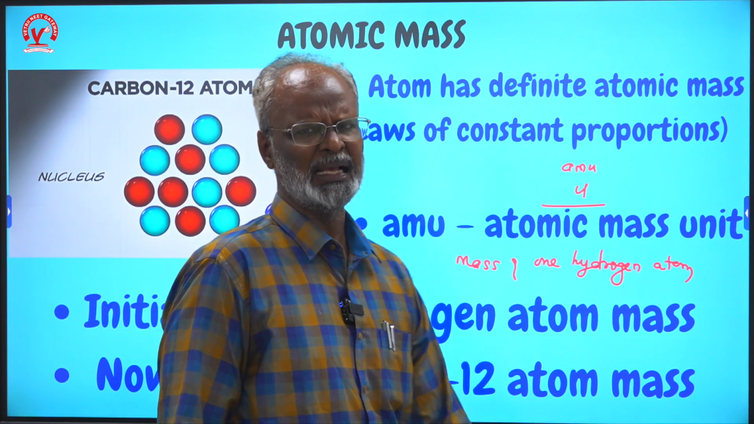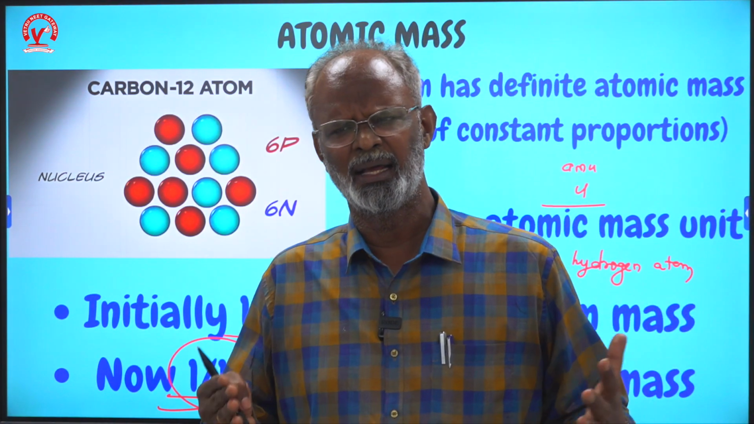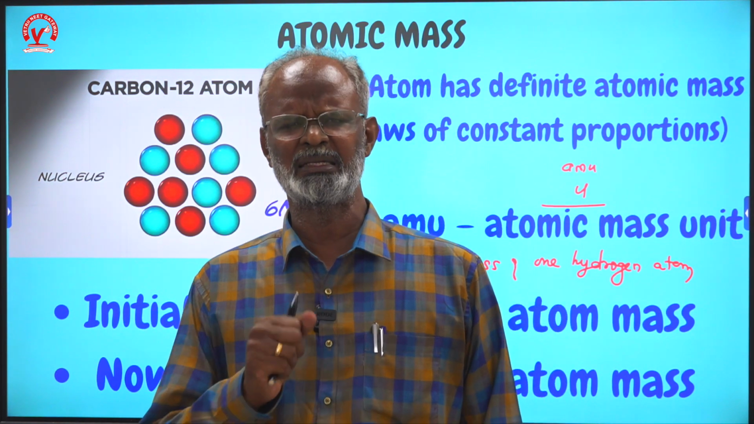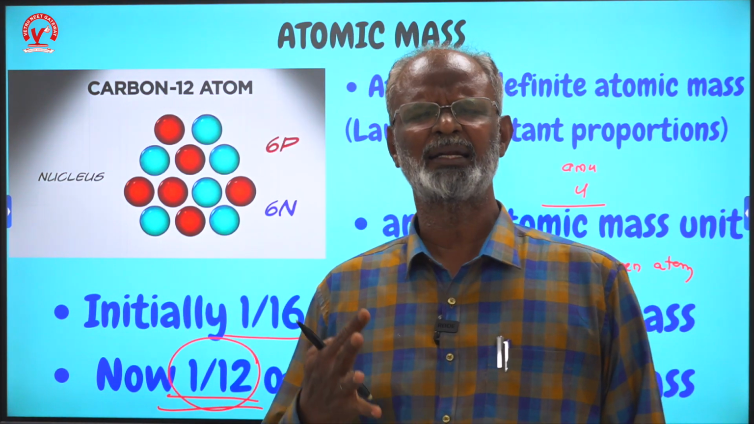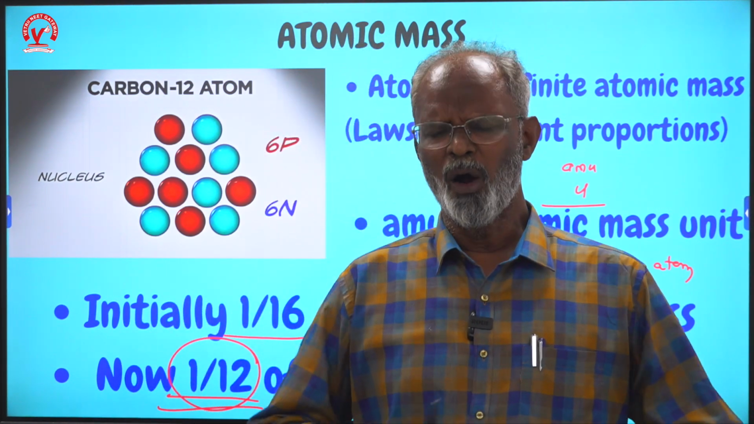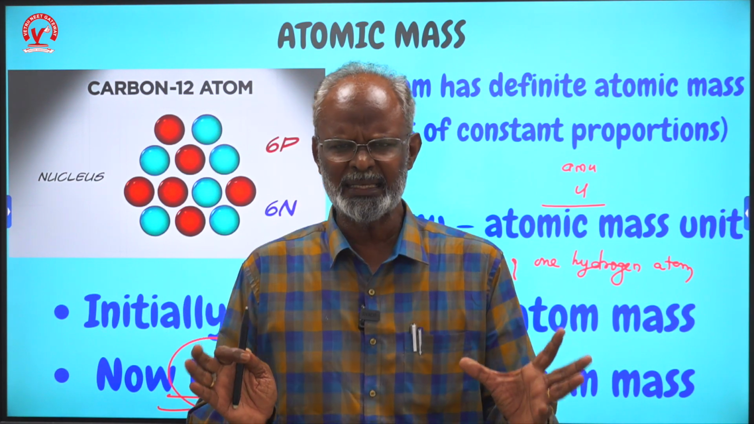In today's class, we have covered atoms: how we arrived at the concept of the atom, what are the basic properties of atoms, how the symbols are given, what is atomic mass, what are atomic mass units, and how you are going to use the symbols and the laws of chemical combination. So this is about atoms.